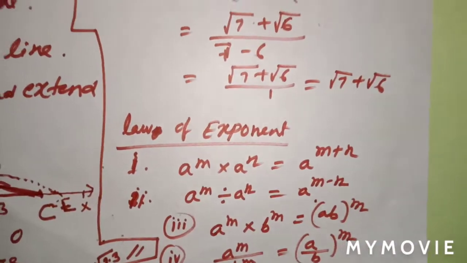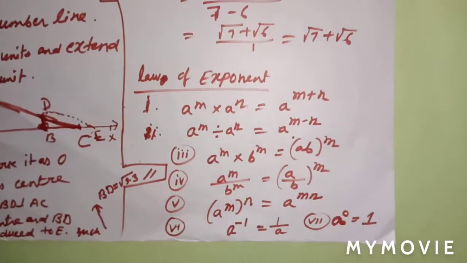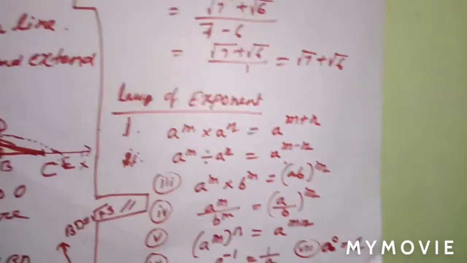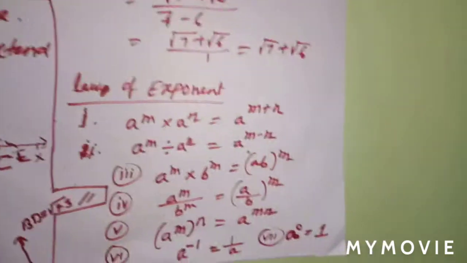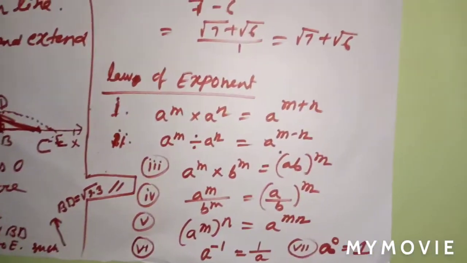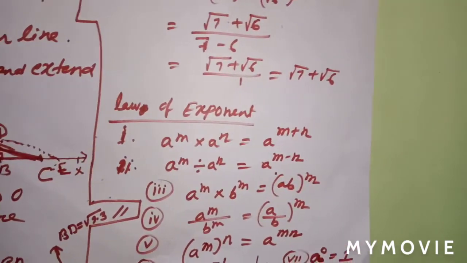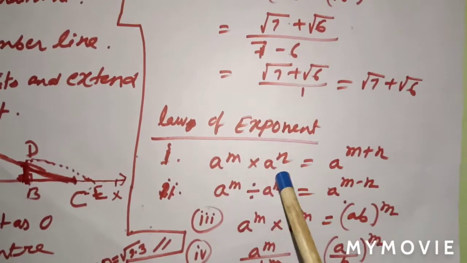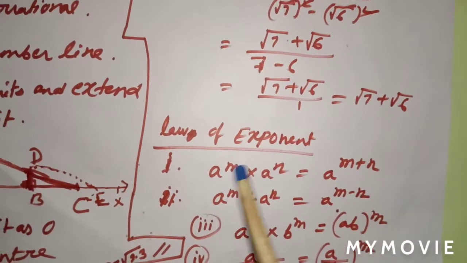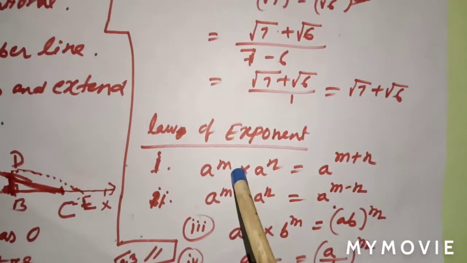Next, laws of exponent. Okay, you got in class 8 maybe one chapter about exponent. So these things you already got, but I want to repeat these rules or laws of exponent once again. So in case of exponent, this one a^m into a^n, a is called base, you know, m is called exponent, yes or no? a is called base and m is called exponent.